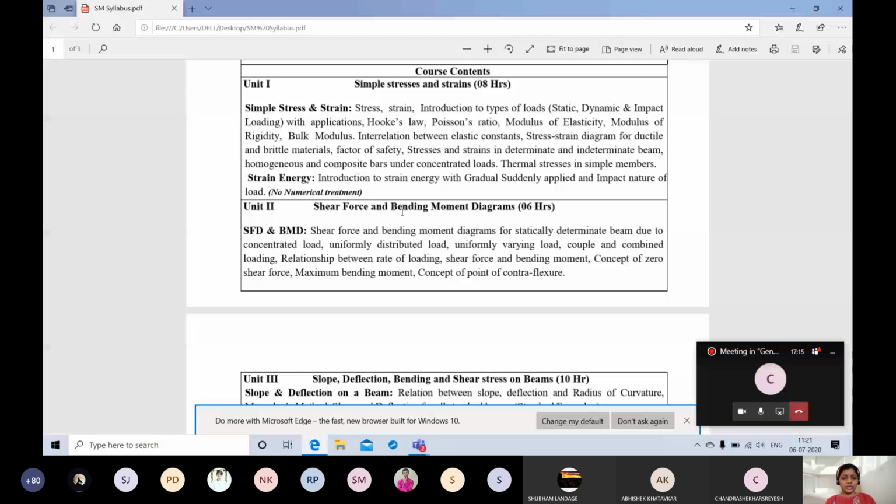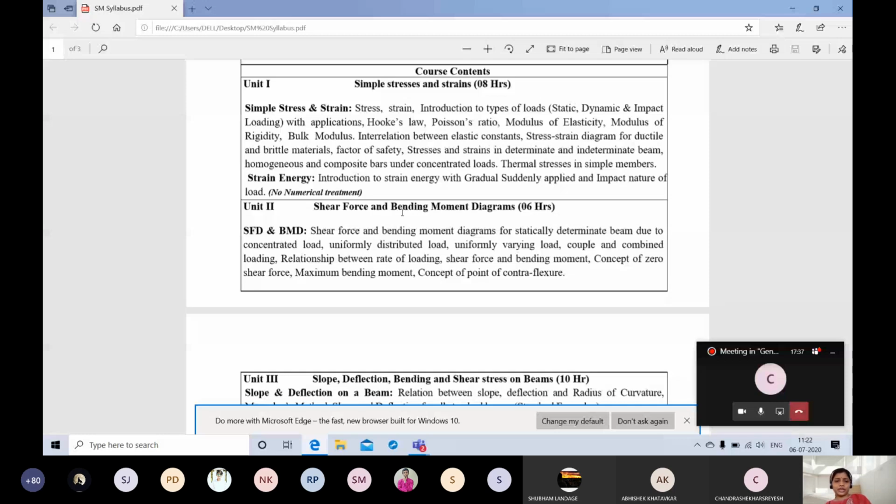Second one, strain energy. It's good that numerical treatment is not here. Earlier it was there, and it got very exhaustive. But here in strain energy, we are going to study only the theory. What is strain energy and what will happen on applying different loads. We'll come to it in detail.